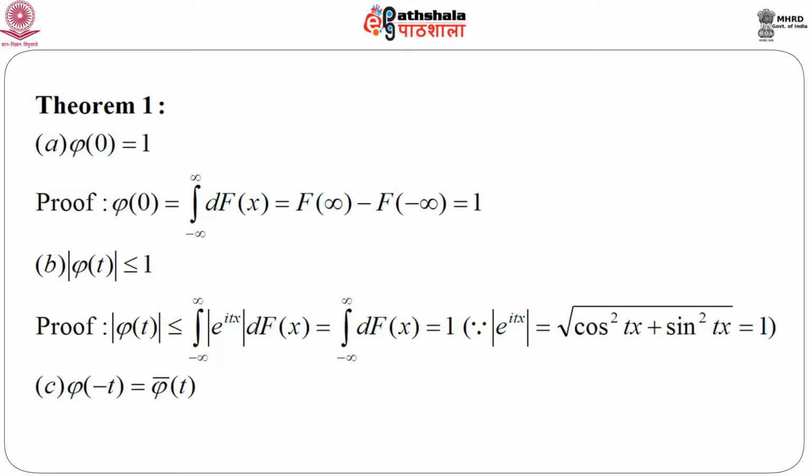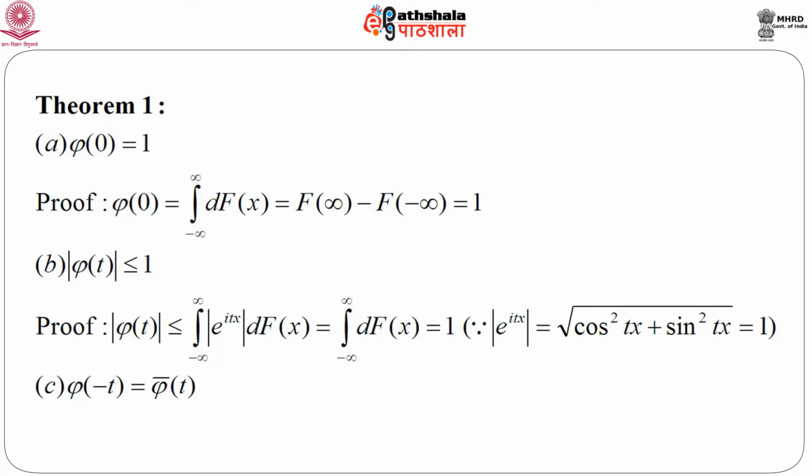The proof is again extremely simple. Mod of phi t is less than or equal to, just we can write this as mod of the integral from minus infinity to infinity of e to the power i t x. So, we just bring this mod sign inside the integral sign and hence this inequality. And we know what is the modulus of e to the power i t x.